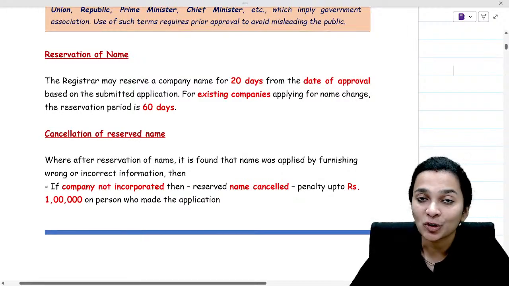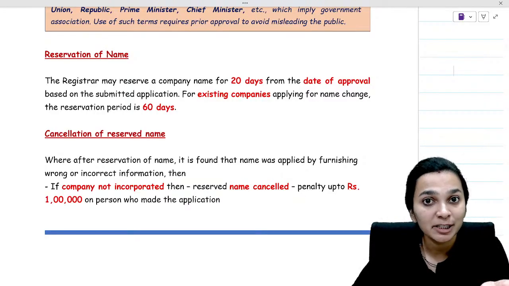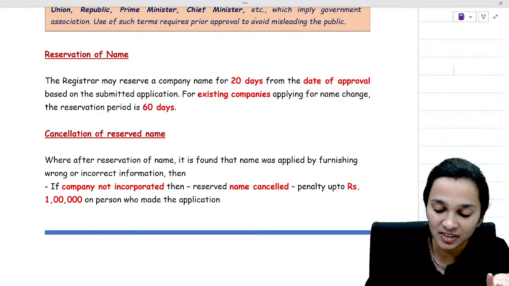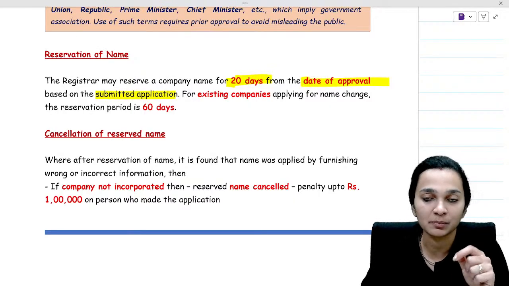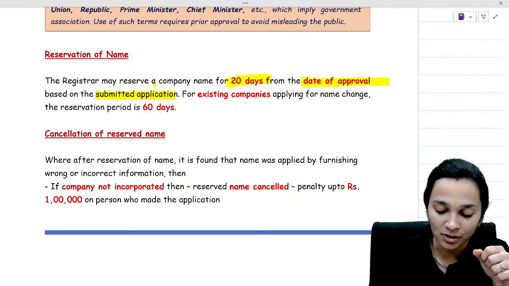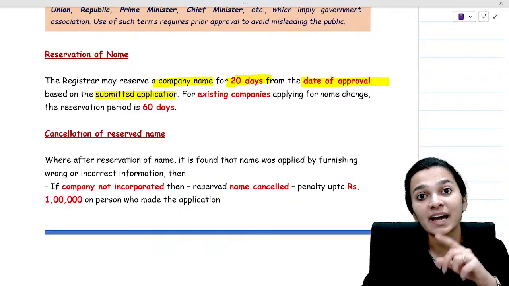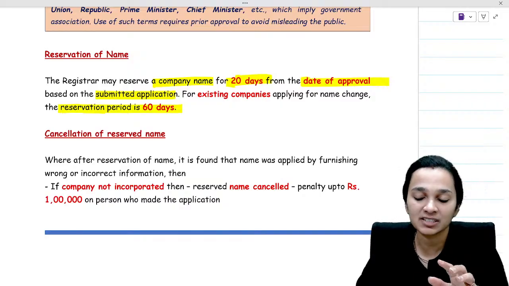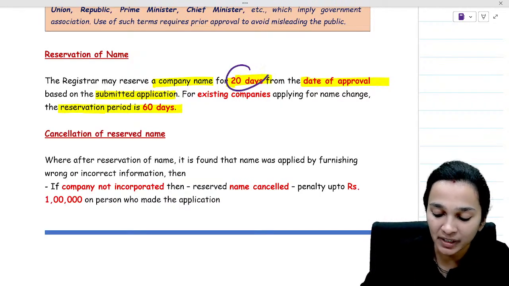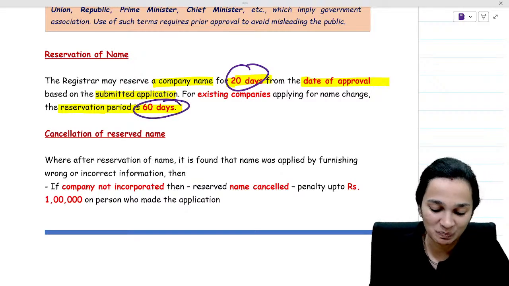Now, when we talk about name of the company, if you want, you can reserve the name of your company. The registrar may reserve name for 20 days from the date of approval based on the application which is submitted. This is for reserving the name of the company. And if you want to change the name of the company, and in that instance, if you want to reserve a name, then the reservation period would be 60 days. So, new company 20 days reservation, existing company 60 days reservation.